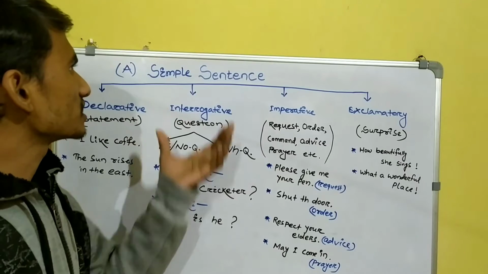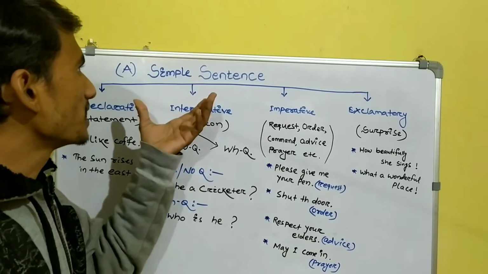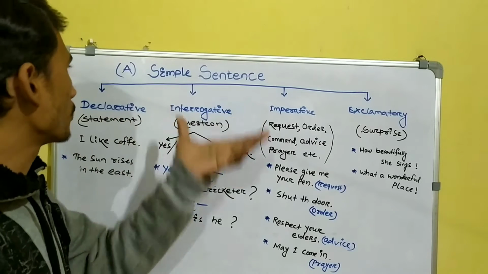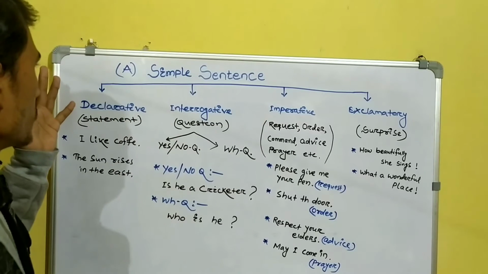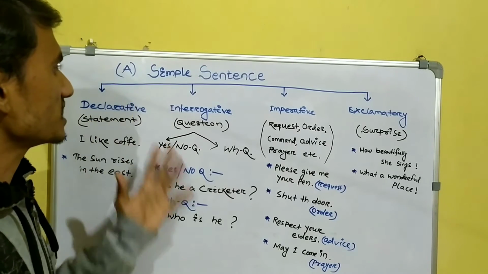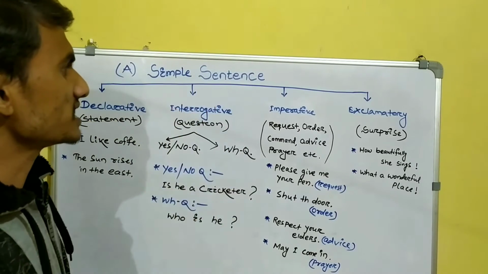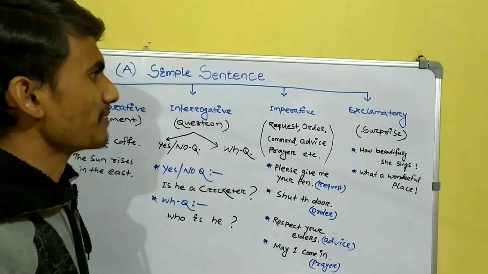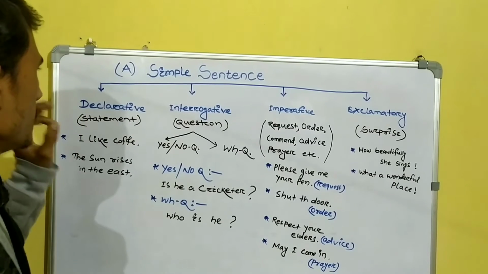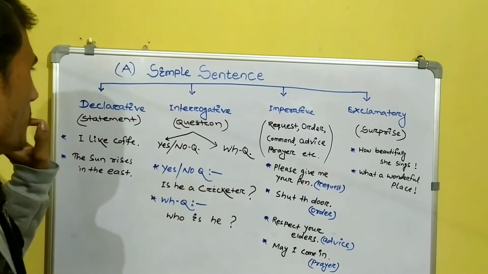Then we will discuss the first one, which is the simple sentence. The simple sentence is again divided into four parts. The first is the declarative sentence, the second is the interrogative sentence, the third is the imperative sentence, and the fourth is the exclamatory sentence. A declarative sentence gives us a statement.